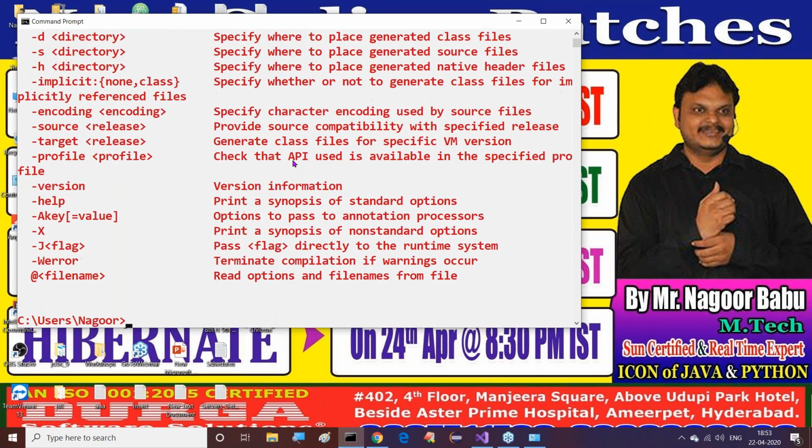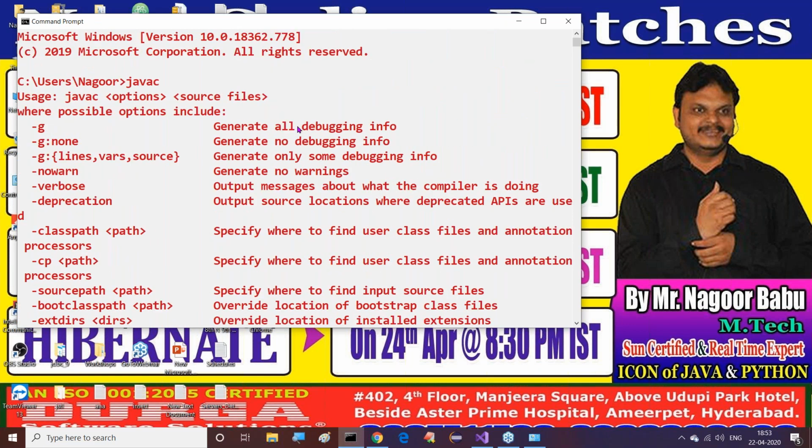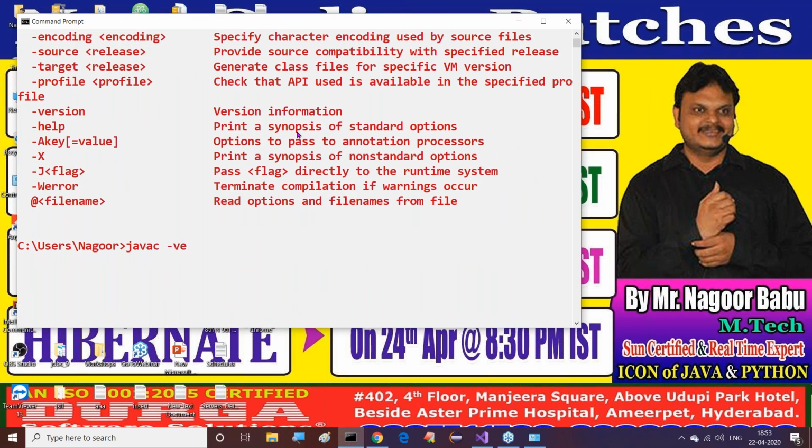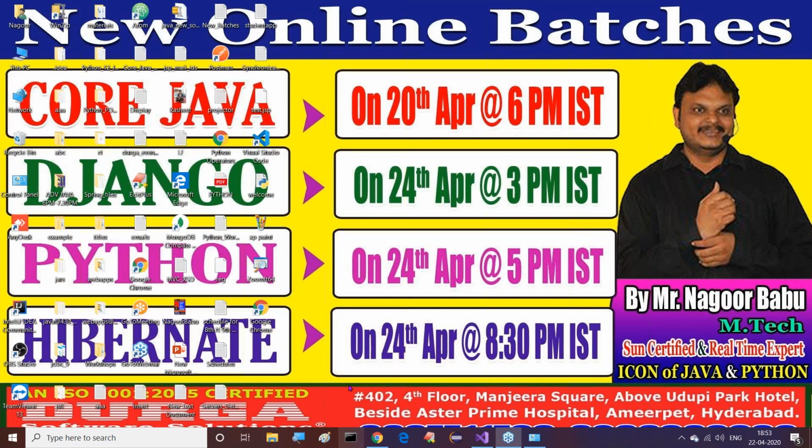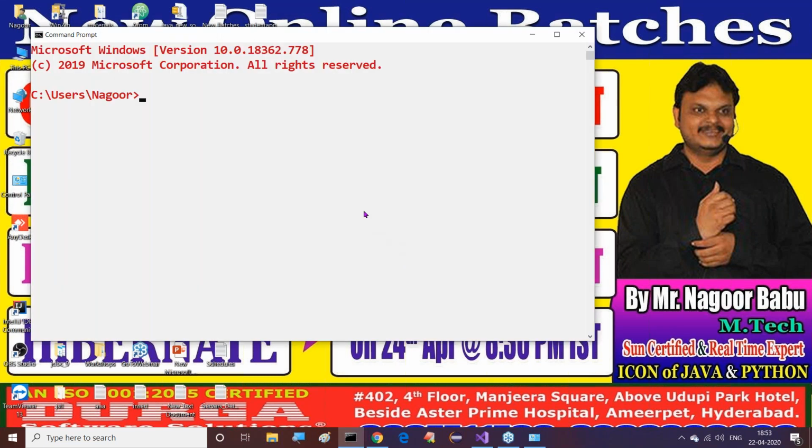Now here we are getting javac, all the options. Or if we type javac -version, we get the Java version. I close this command prompt and open another command prompt. Then I provide javac -version, and we are able to get it clearly. It is not required to restart the system.